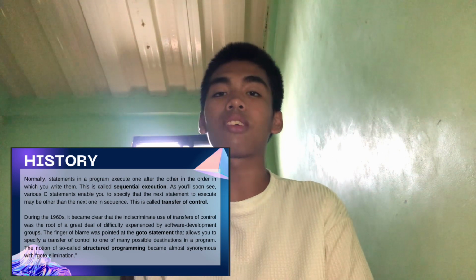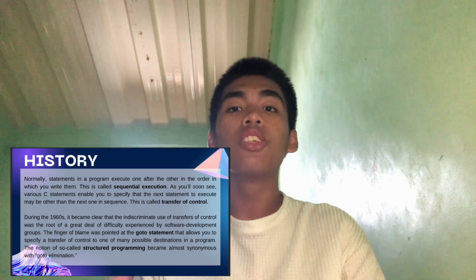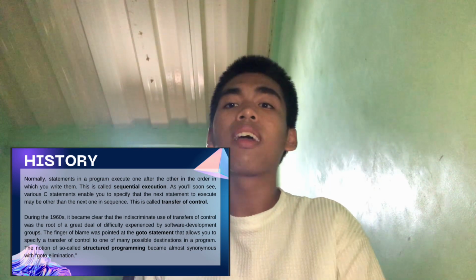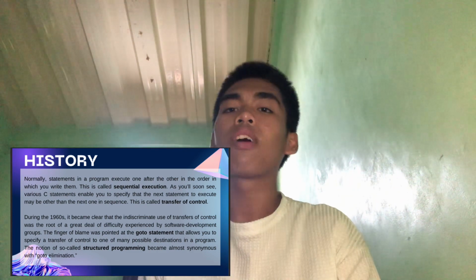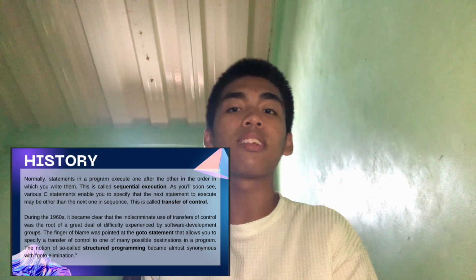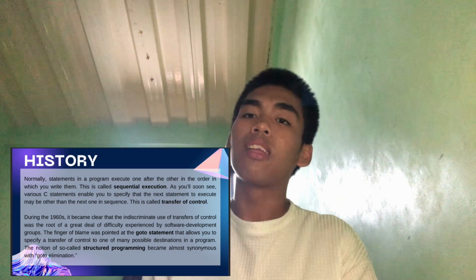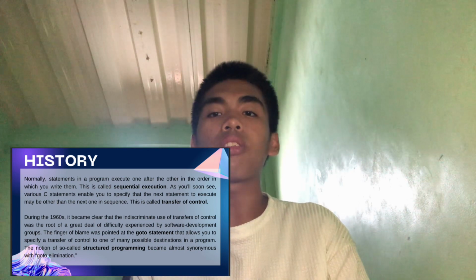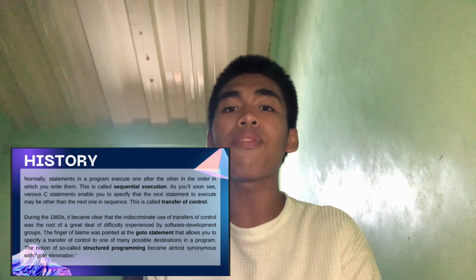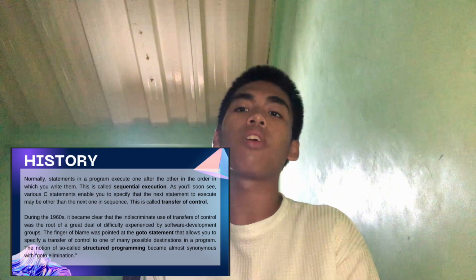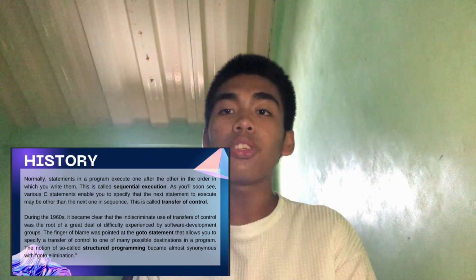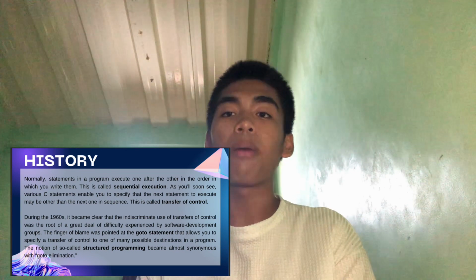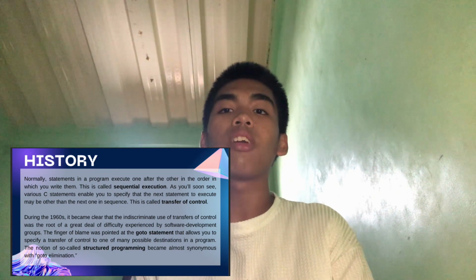The history of control structures. During the 1960s, it became clear that the indiscriminate use of transfer of control was the root of a great deal of difficulty experienced by software development groups. The finger of blame was pointed at the goto statement, which allows you to specify a transfer of control to one of many possible destinations in a program. The notion of so-called structured programming became almost synonymous with goto elimination.